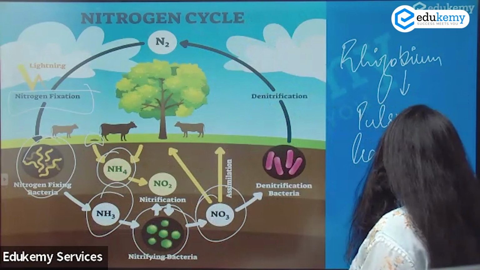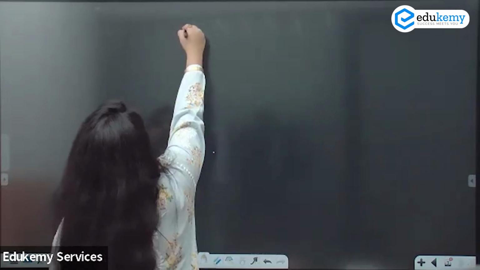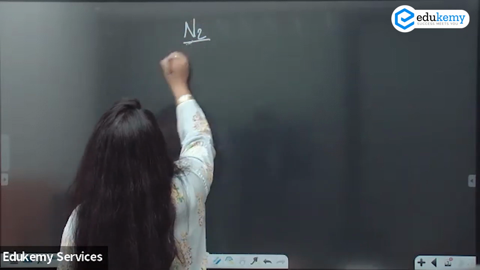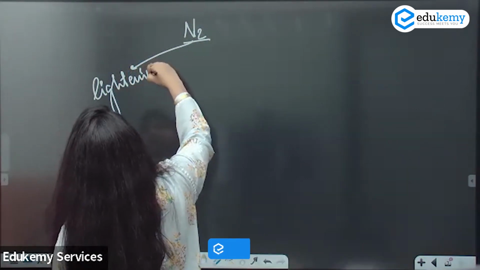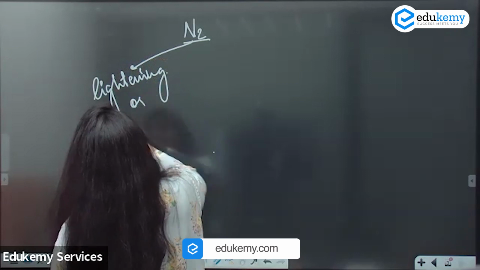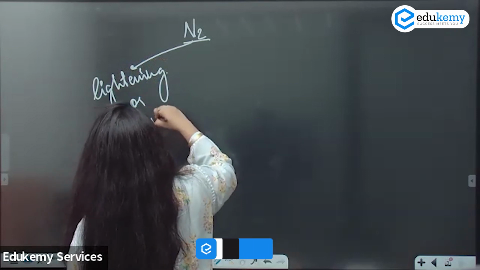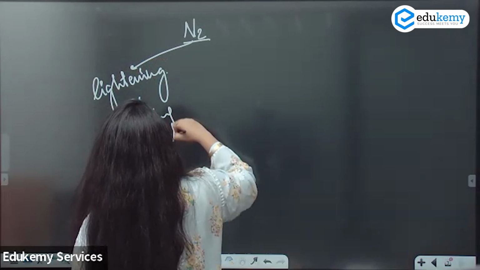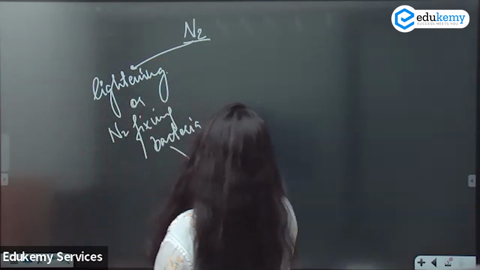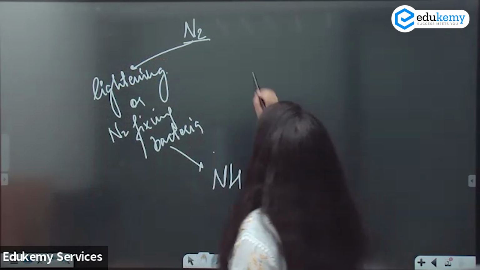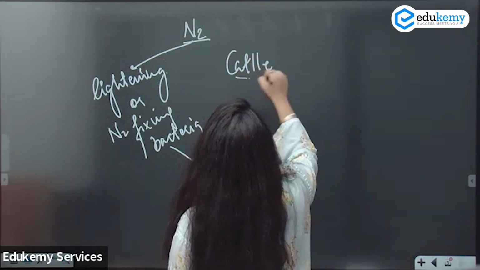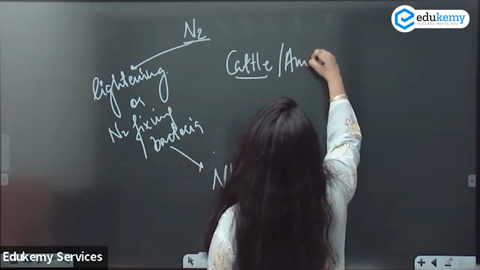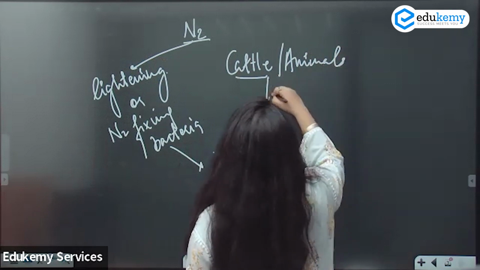Let us repeat it once. So what is happening? I am getting nitrogen from air. It is getting converted by lightning or nitrogen fixing bacteria into NH3. All right. Another source is cattle or animals. They provide NH4.